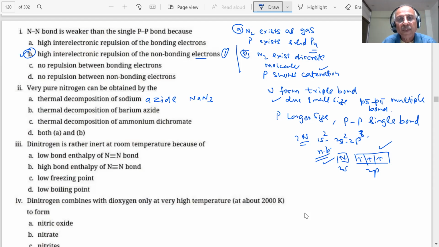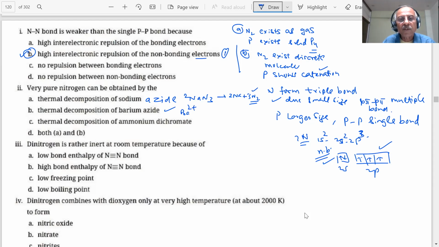Sodium is +1. And student, what will happen if I heat it? You will get 2Na plus 3N2. So this is pure nitrogen. Similarly, barium azide also, if you heat it, student, okay?